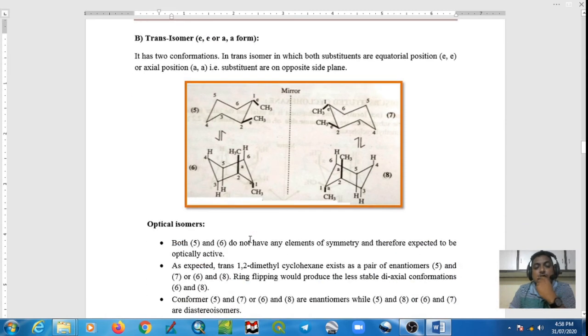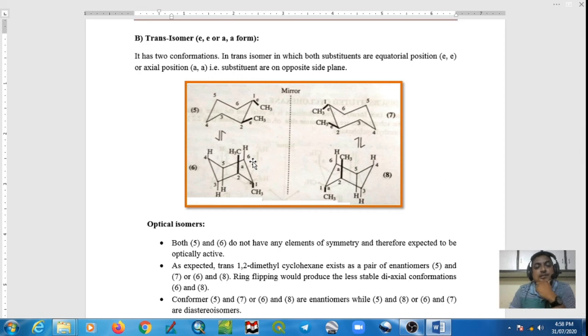The energy for cis axial-equatorial is 2.7 kilocalorie per mole. For trans equatorial it is 0.9 kilocalorie per mole, and trans axial is 3.6 kilocalorie per mole.